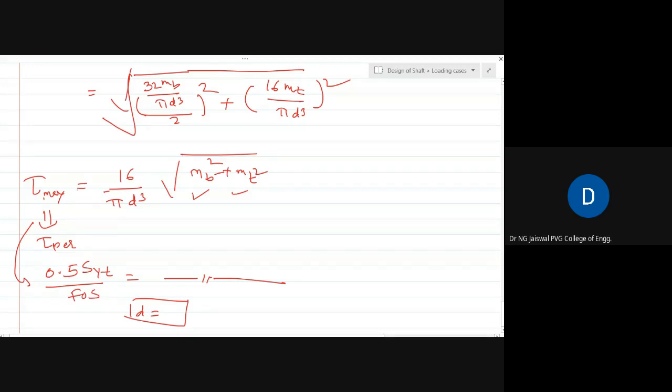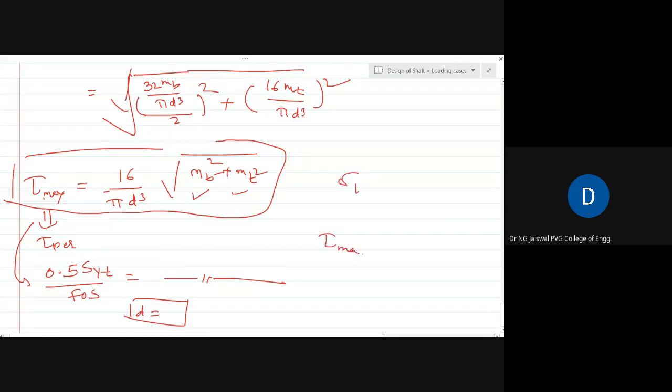So this is the equation to find the diameter of a shaft if it is subjected to combined bending and torsional moment. But there are two equations. One is sigma 1, one is tau max. Here also you can find out the value of D. By this equation also you can find out the value of D. If these two are different, pick the maximum value out of these two, and that will be your recommended diameter of the shaft for the given loading.